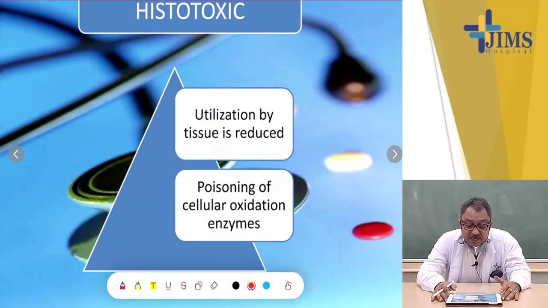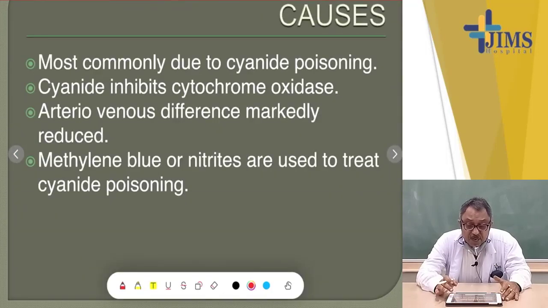In histotoxic hypoxia, utilization of oxygen by tissue is reduced, due to poisoning of cellular oxidation enzymes, most commonly due to cyanide poisoning. Cyanide inhibits cytochrome oxidase, and arteriovenous difference is markedly reduced. Methylene blue or nitrates are used to treat cyanide poisoning.